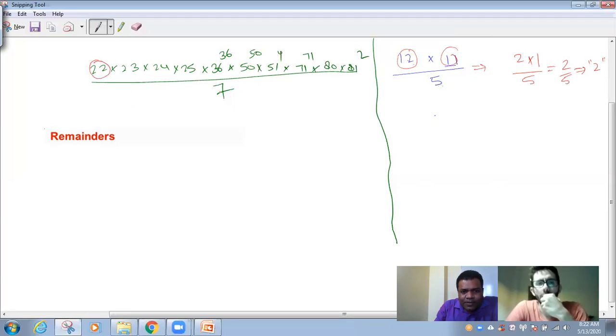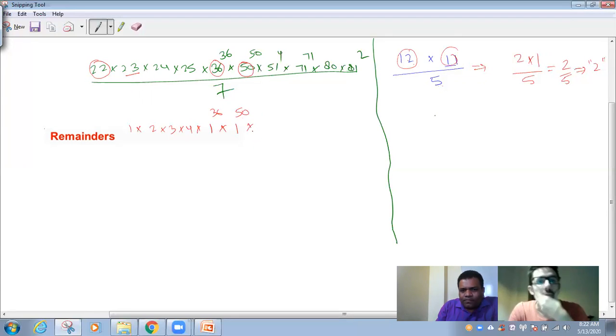22 divided by 7, what is remainder? 1. Correct. Next, 23, 24, 25. 36 divided by 7, what is remainder? 1. Don't forget power. 50 divided by 7, what is remainder? 1.